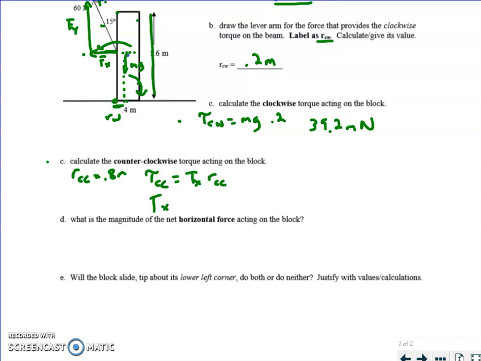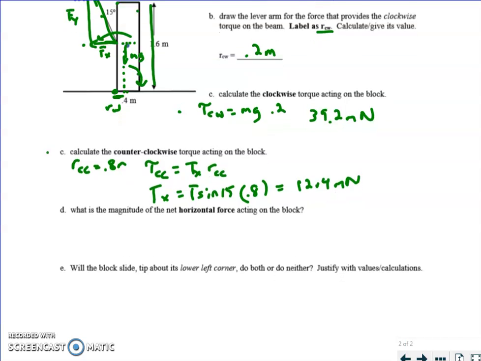How do you calculate Tx? Well, you have two choices. You can say it's equal to T sine 15 or T cosine 75. I'm going to stick with the T sine 15, and then I've got to make sure I multiply that by 0.8. That's my lever arm, and then I get 12.4 meter newtons. And that kind of makes sense. This force right here is almost all vertical, so it's trying to lift it, but it's really not trying to tip it. So there's a very small amount of torque on that.